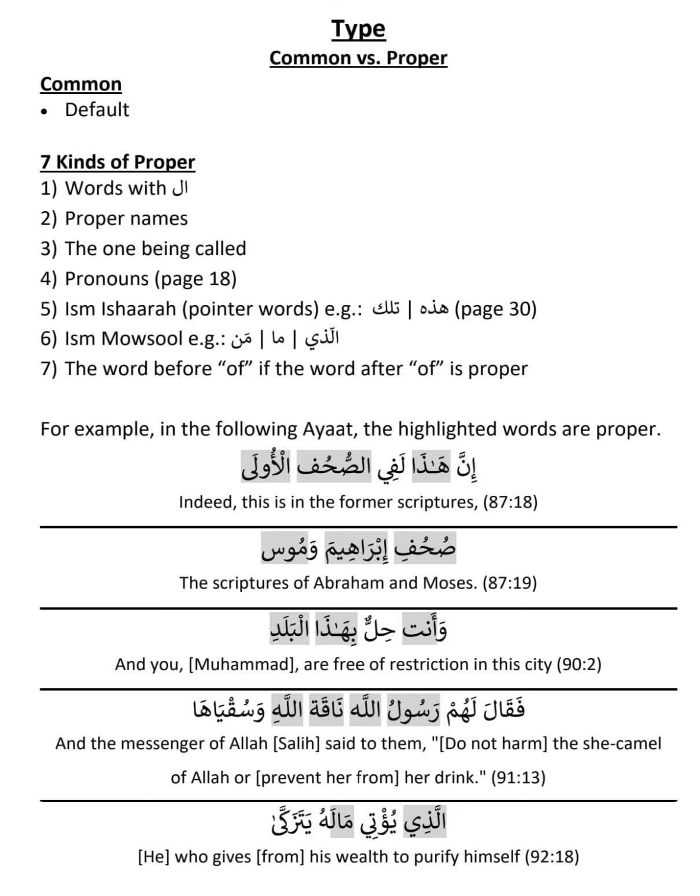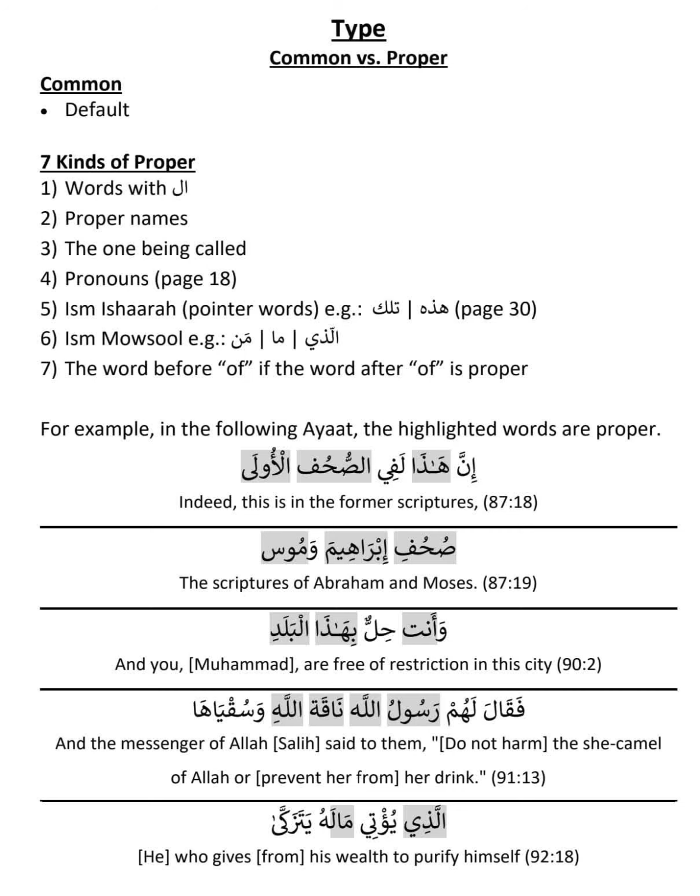The general rule is that generally any ism's default status is common. So that means if you take any ism, it is normally considered as common, unless you can prove it is proper, then it will become proper. Here they have given 7 reasons an ism can be proper. So if you can find any of these 7 reasons for an ism, that ism is considered proper. But if you couldn't find any of these 7 reasons, it is considered common. It's simple as that.